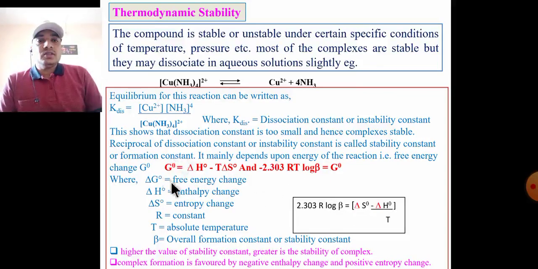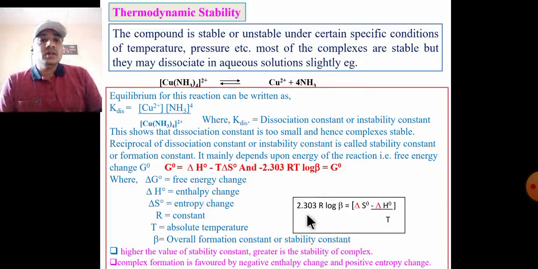Here delta G0 is the free energy change, delta H0 is the enthalpy change, delta S0 is the entropy change, R is the gas constant, T is the absolute temperature, and B is the overall formation constant or stability constant.